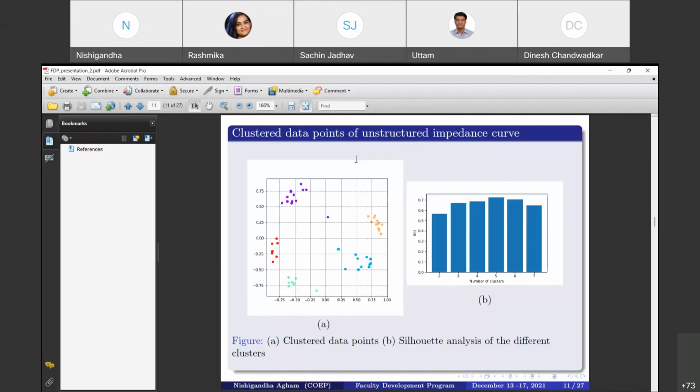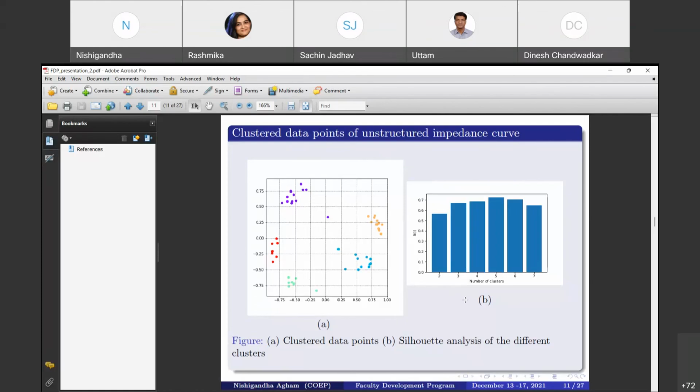Now, after clustering this dataset, the unsupervised training of that impedance curve, this is how it validates. So the silhouette analysis has been used to measure the accuracy of this clustering technique. This silhouette analysis validates the working of our proposed method, whatever we propose by using the different clustering methods, and it is clear that the optimum number of clusters is 5 over here. Okay, and 5 clusters we found.